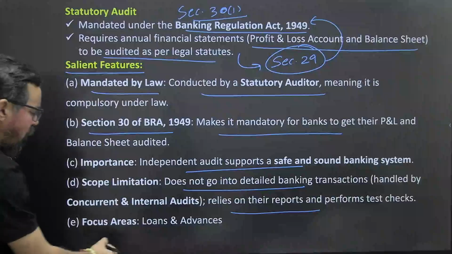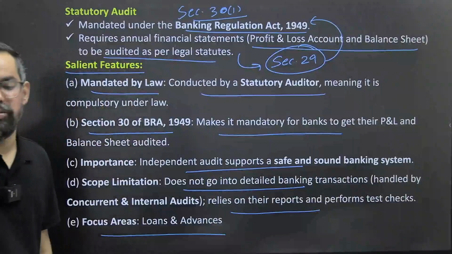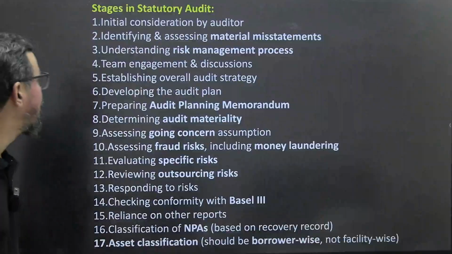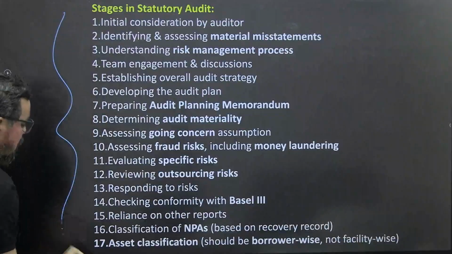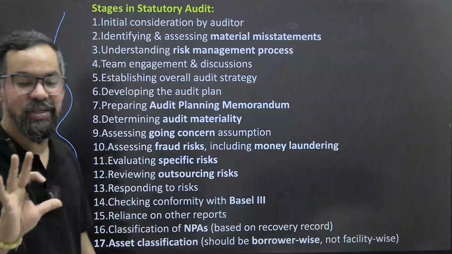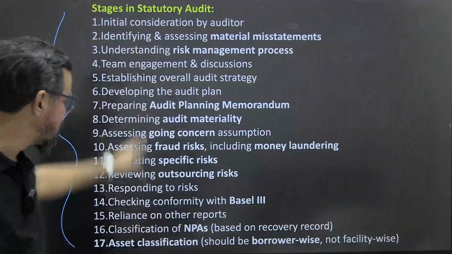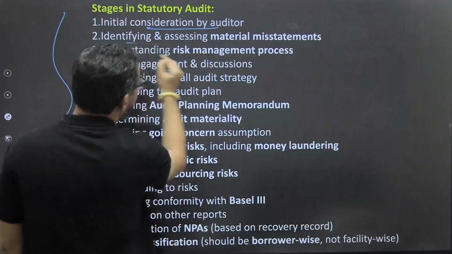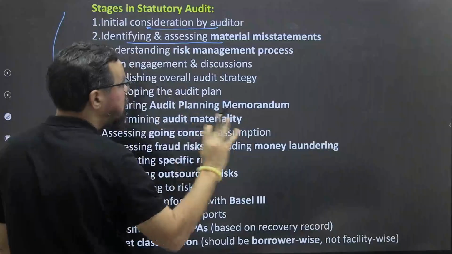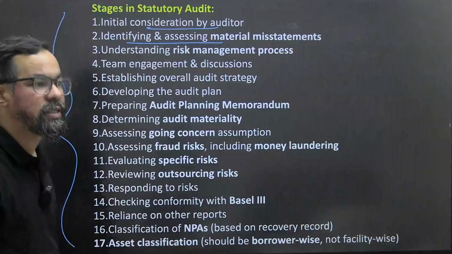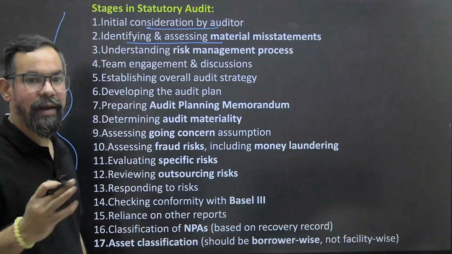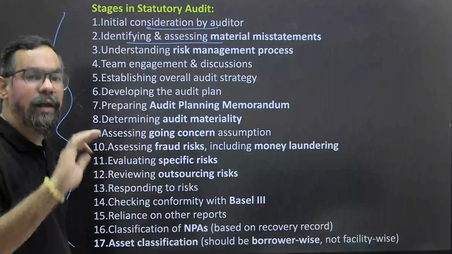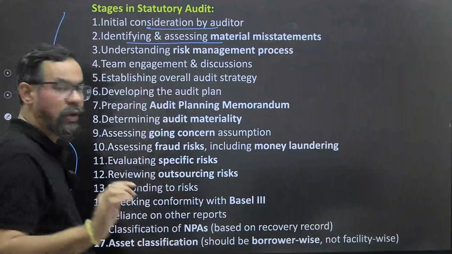Okay? Focus areas: loans and advances, or the major assets which are generally created by the bank, or even the KYC and other guidelines also. So stages in statutory audit. There are 17 stages which are mentioned in your book itself. So these are the stages, right? Initial consideration by the auditors, identifying and assessing material misstatements. Material misstatement means, let's say there is a debit of 1 lakh and credit of 50,000. So there is a gap. Okay? So why this gap? Or even the other things also. Okay? Anything which is related to money.